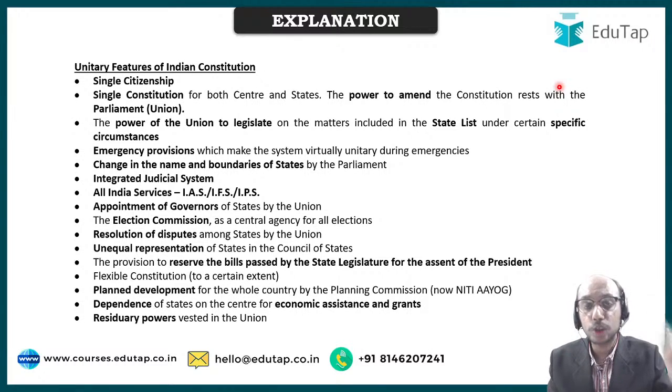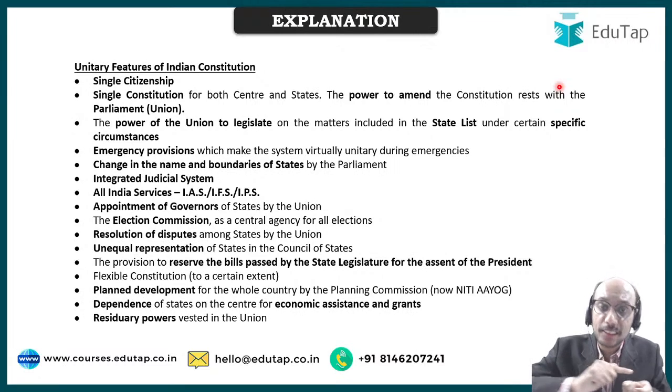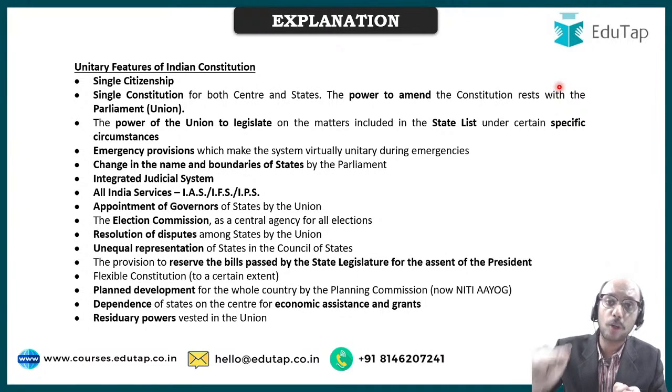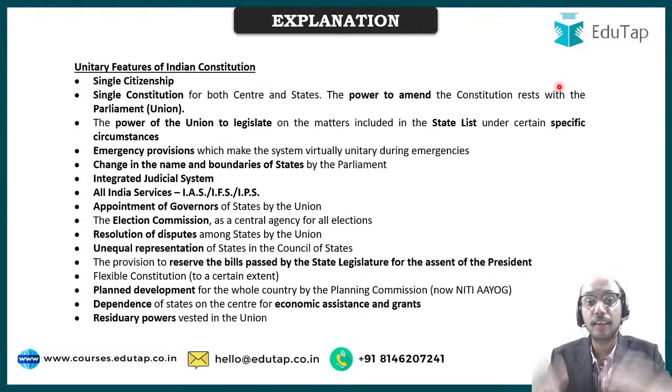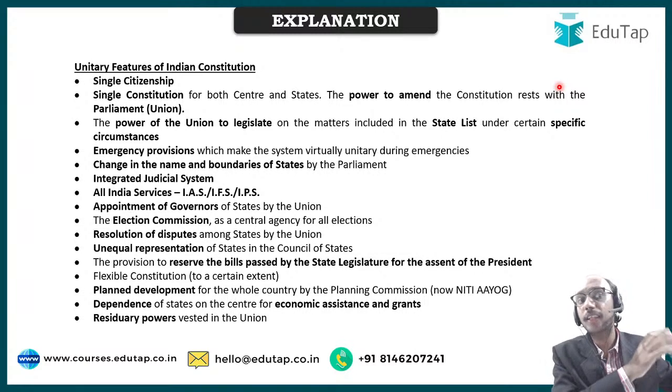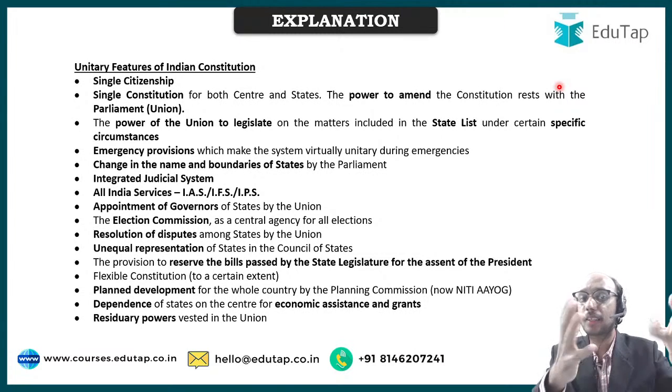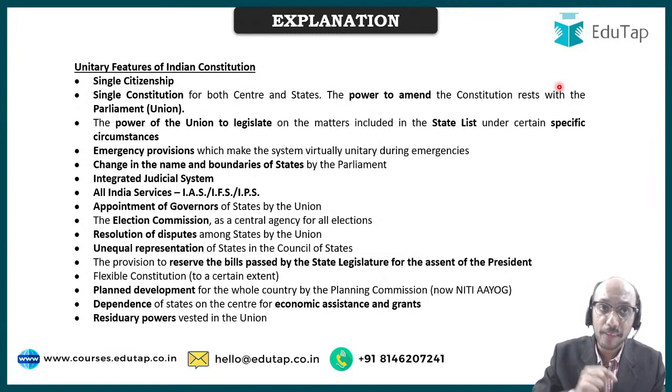There is integrated judicial system, that is there is single judiciary system, in the sense that there is a single chain from, let us say, lower courts, district courts, high court, supreme court. We have a single chain running through the entire country. It is not as if that, you know, Maharashtra के अंदर there is one judicial system and Gujarat के अंदर there is one judicial system. Nah, we have an integrated judicial system for the entire country.